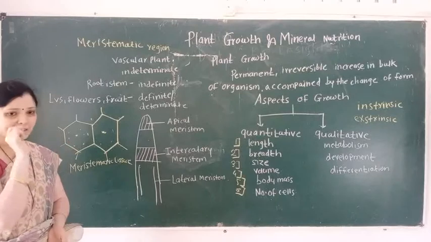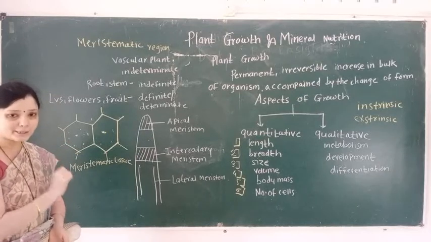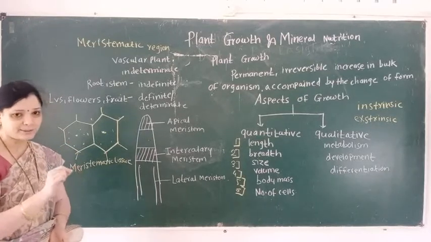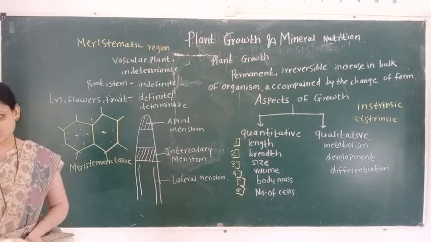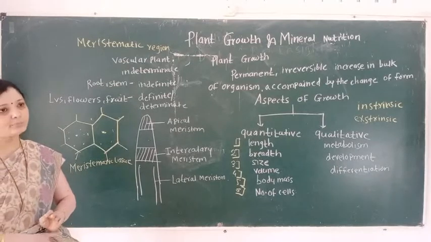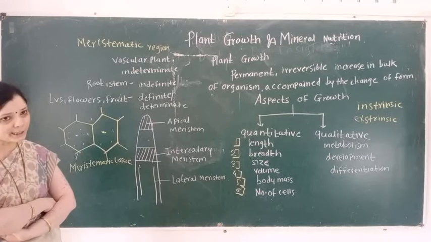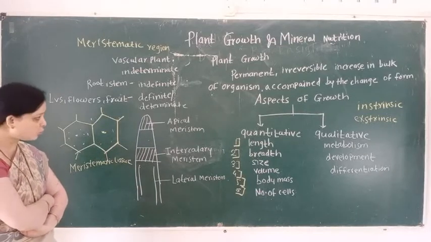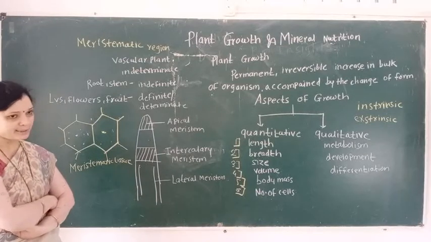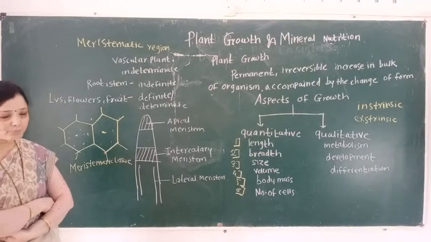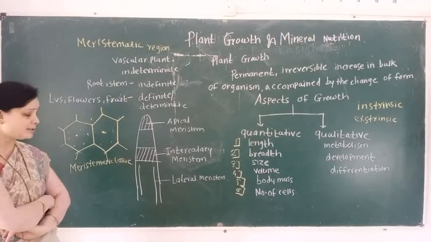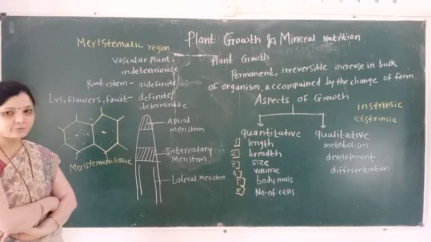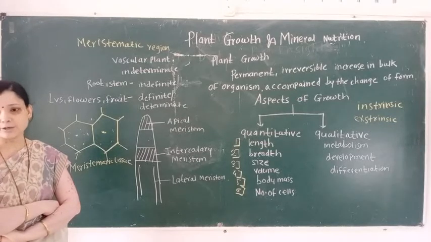Second type is intercalary meristem. And third type is lateral meristem. So meristem consists of how many types depending upon their position? Apical, intercalary, and lateral.